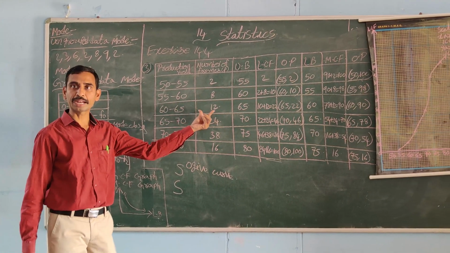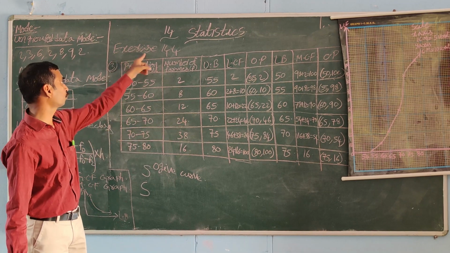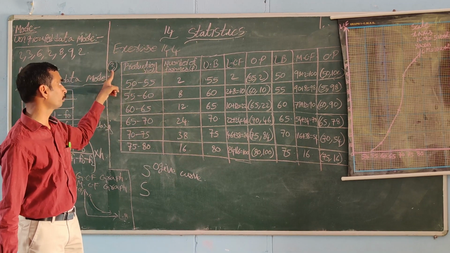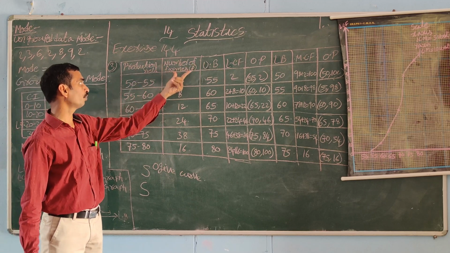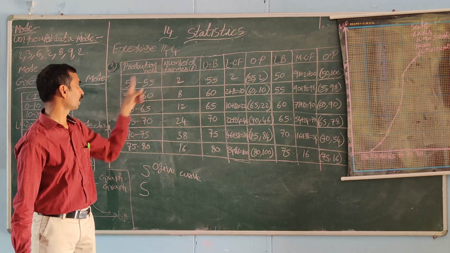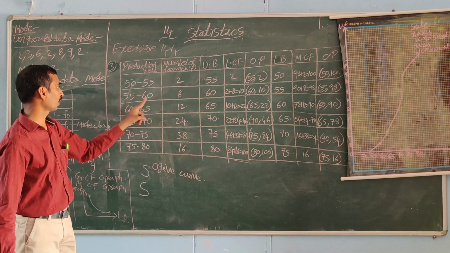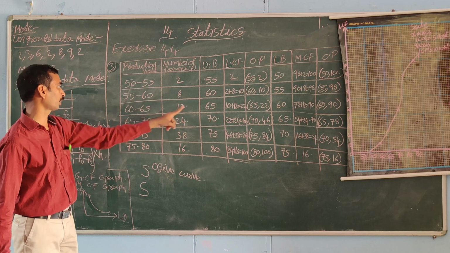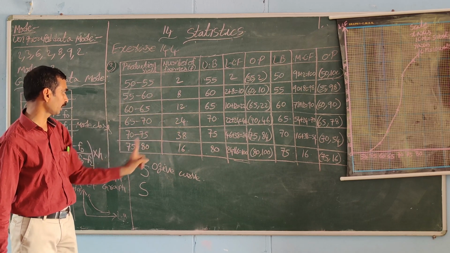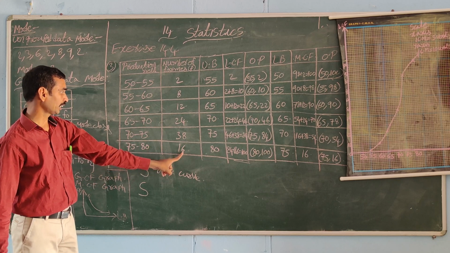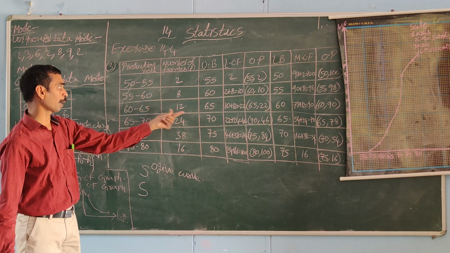Next, one problem I will explain for these graphs, LCF graph and MCF graph. It is a compulsory question in the annual examination, a very important problem. Next, exercise 14.4, third problem. They give the production of yield and the number of farms. Here 50 to 55, number of farms is 2. 55 to 60, 12, 60 to 65, 24, 65 to 70, 38, 70 to 75, 60. They give this class interval and frequency in the problem.